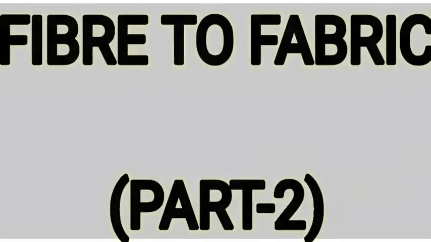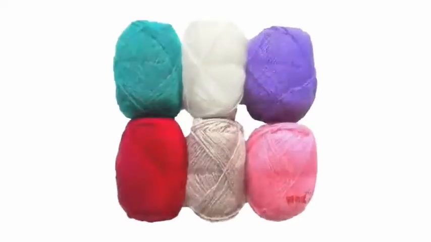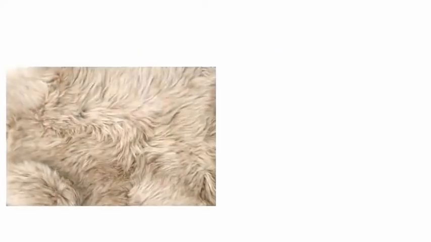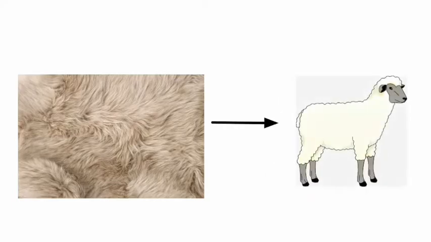In the previous class of this chapter, we have learnt about an animal fiber, that is wool. Today, we will discuss about silk fiber, which is also an animal fiber. We already know in the previous class that we rear mainly sheep for wool.